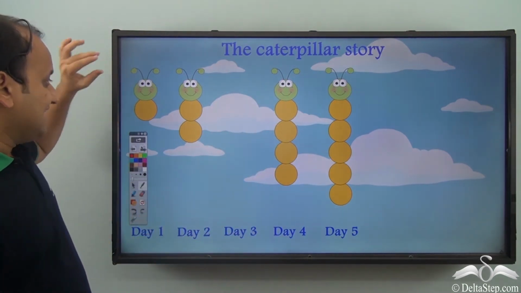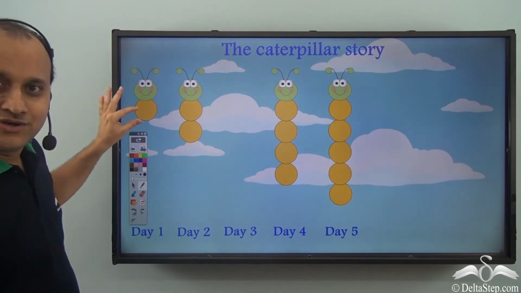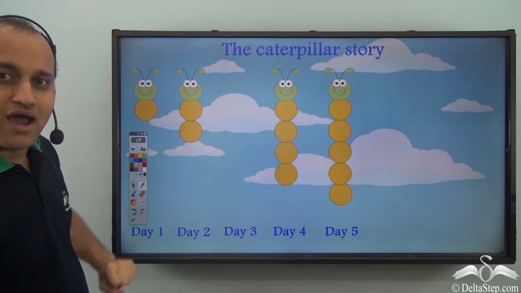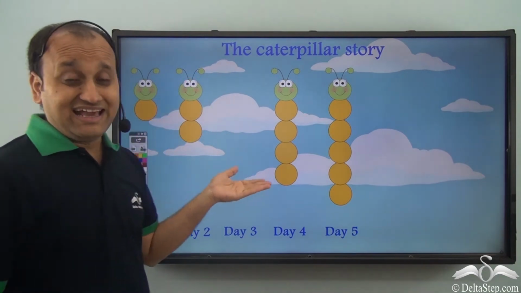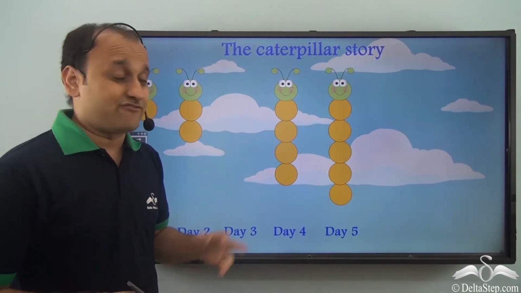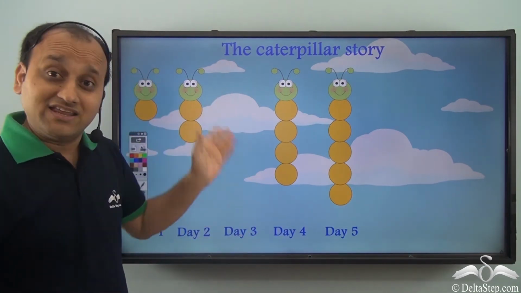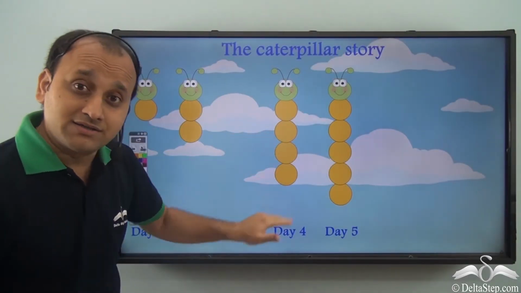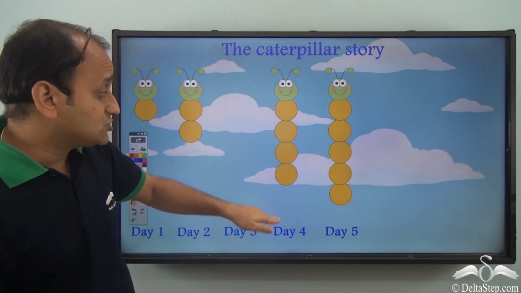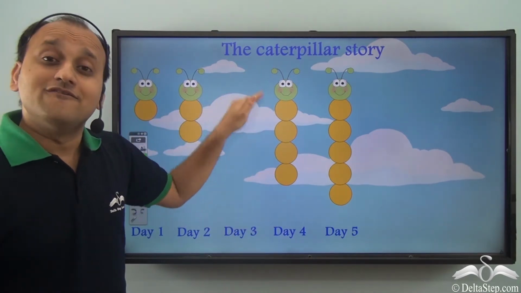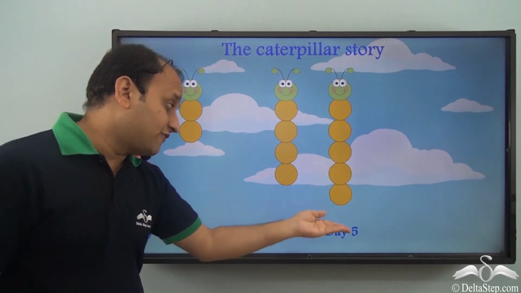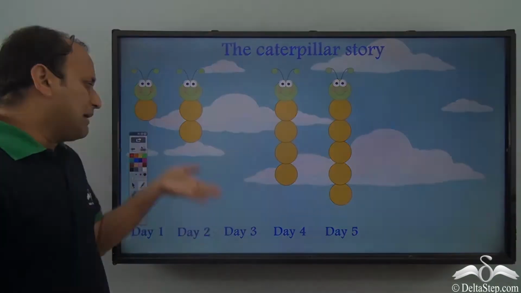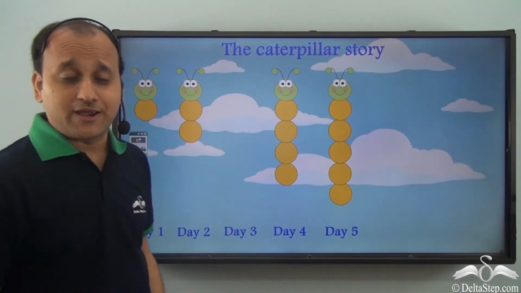Well, this was the caterpillar story. So, on the first day, this caterpillar was only 1 unit long. Then, on the second day, it grew by another unit. Now, on the third day, Sam had slept off. So, he couldn't draw anything for the third day. On the fourth day, the caterpillar grew by another 2 units. So, on the fourth day, he saw that the caterpillar was 4 units long, and on the fifth day, it was 5 units long. Now, he was very unhappy that he had nothing for day 3.